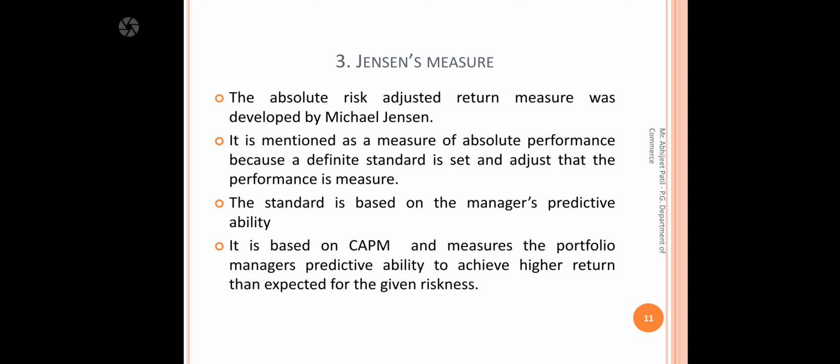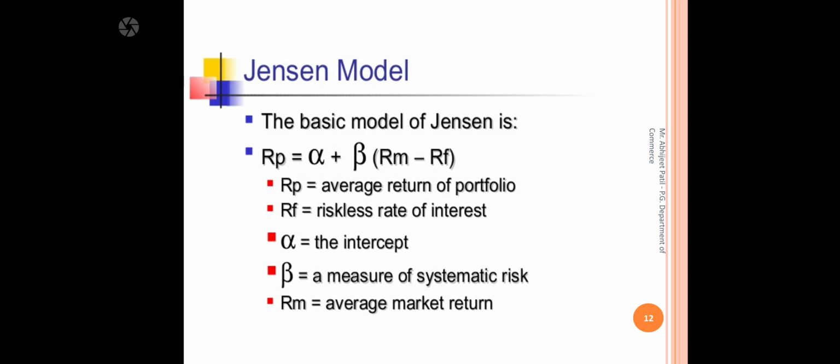So here they measure the actual return against the expected return as per the CAPM, the capital asset pricing model. Basically the absolute risk-adjusted return measure was developed, based upon manager predictability. So Jensen's technique is also called the predictive ability technique. Jensen uses the basic portfolio return model: alpha plus beta times market return minus risk-free rate of return. This is the basic model used by Jensen.